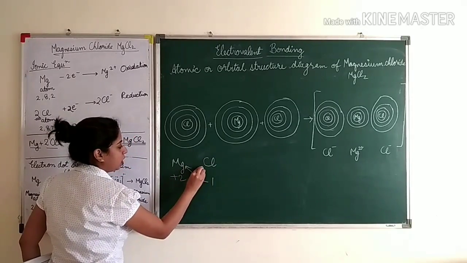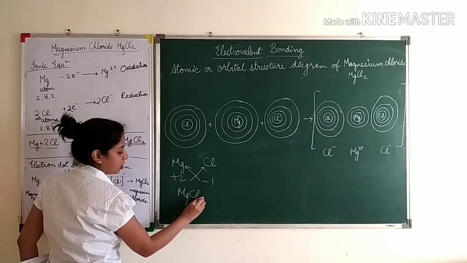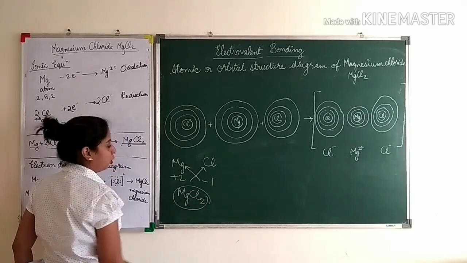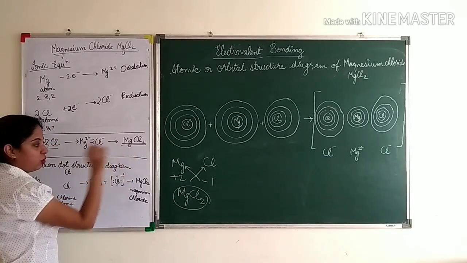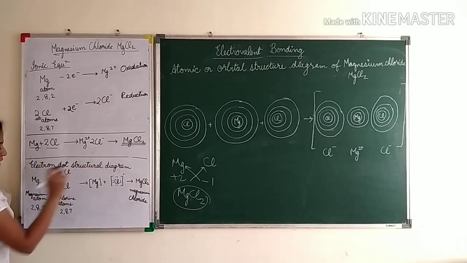So when we cross it, Mg gets 1 and chlorine gets 2. So it becomes MgCl2. So this is how MgCl2 is formed. Let's have a look at the electron dot structure diagram.